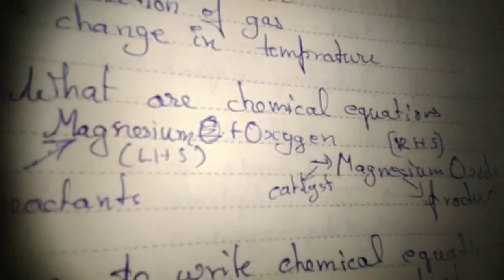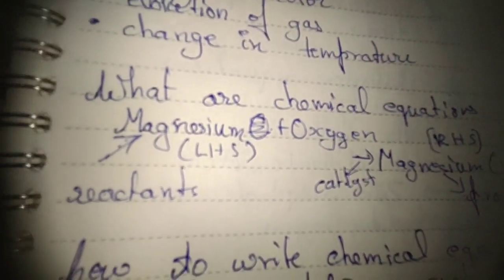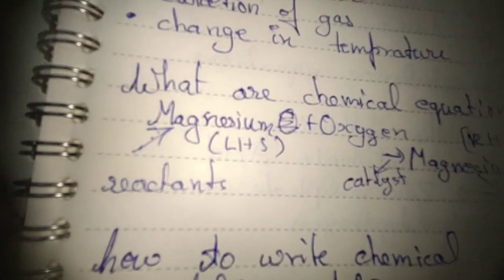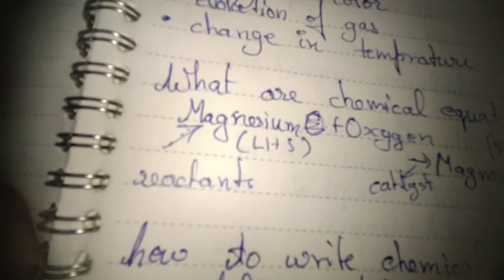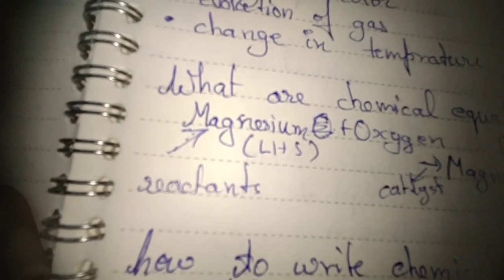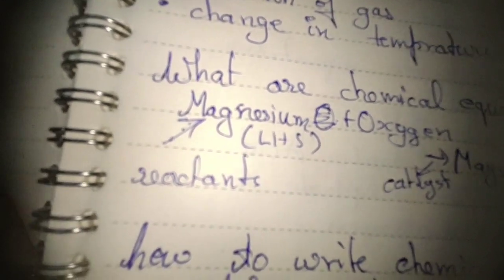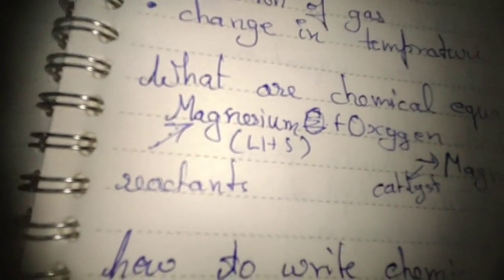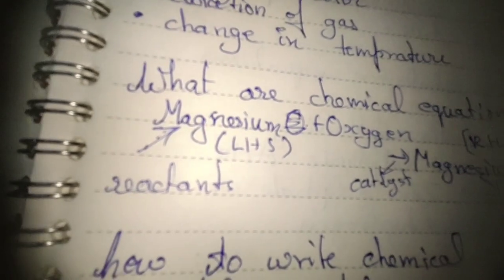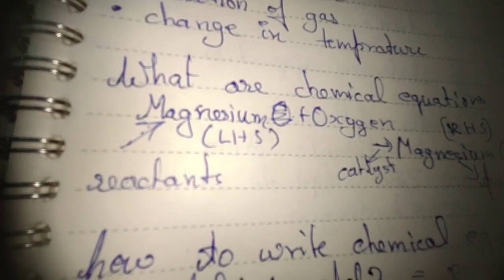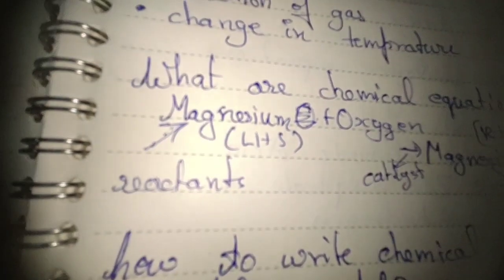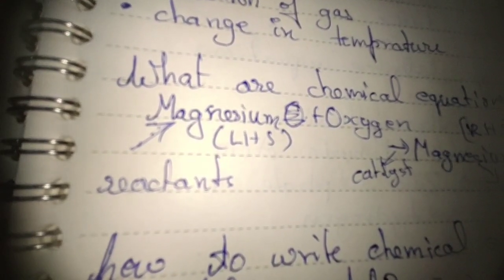How do we write a chemical equation? First of all, we write the reactants, which are being combined or displaced or anything like that, but we just write those elements which are being reacted with each other to give a product or products.